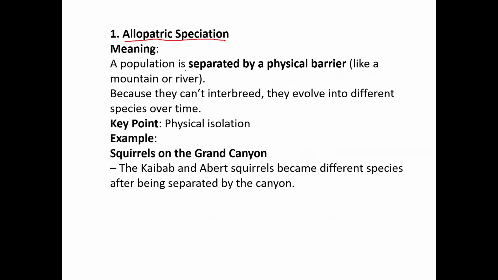Allopatric speciation: a population separated by a physical barrier like a mountain or a river can't interbreed with each other. Why don't they breed with each other? Because of the physical barrier. They evolve differently and form a new species over a period of time. The main role is physical isolation.